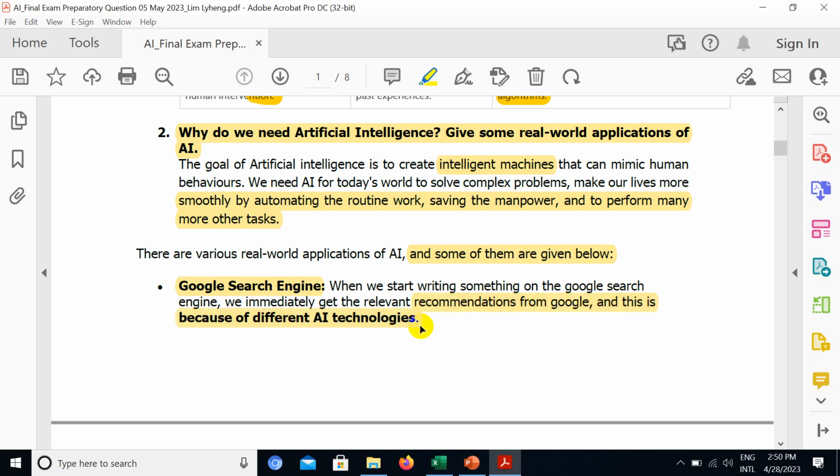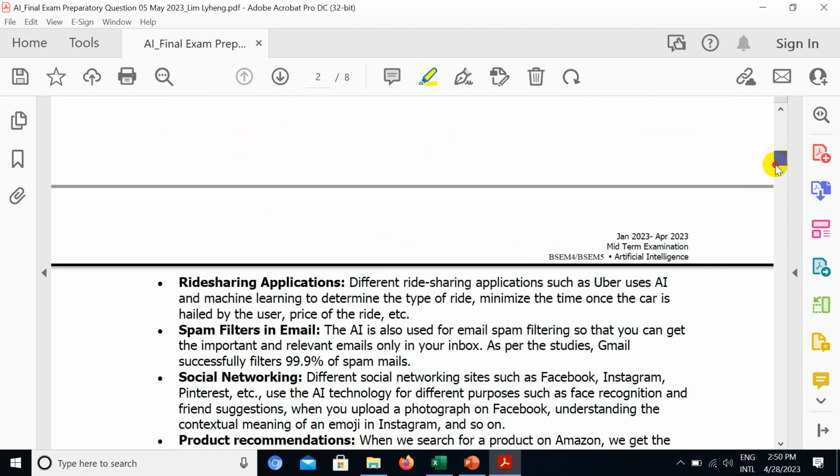So when you search something, Google knows it automatically, right? So it will come up with a kind of recommendation to you, right?